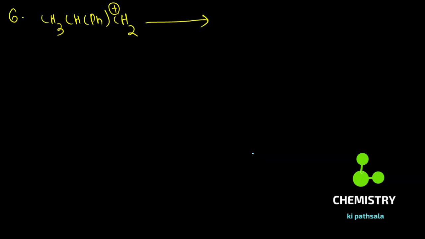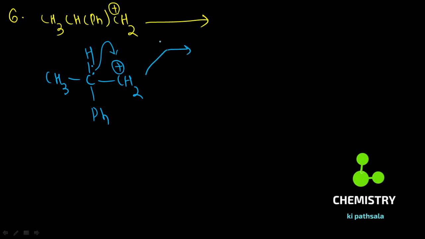In this case, what you observe here is CH3 and this is CH and then Ph and then CH2 plus. Suppose I do 1,2-hydride shifting.